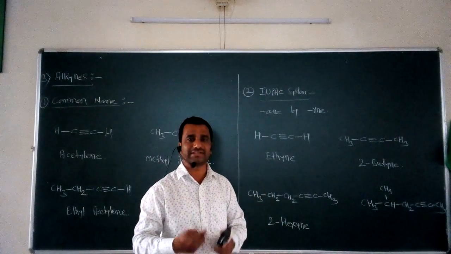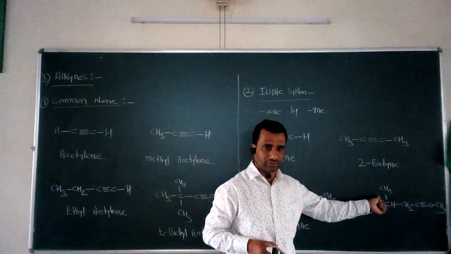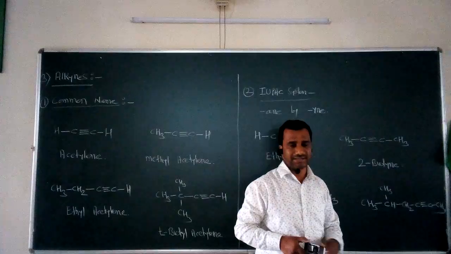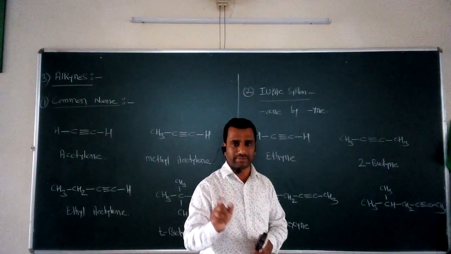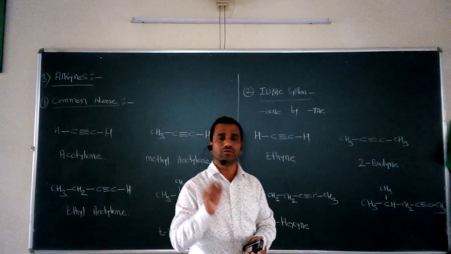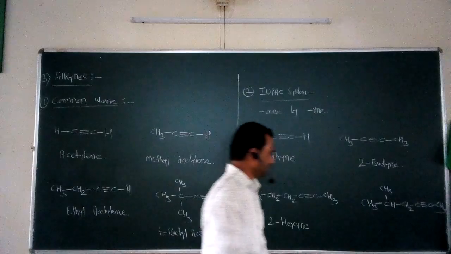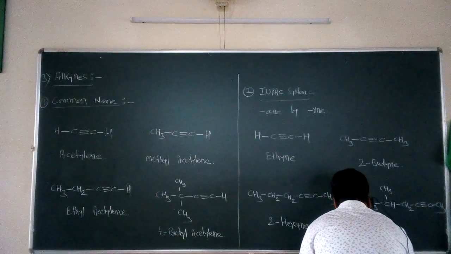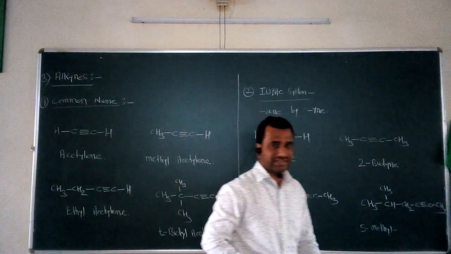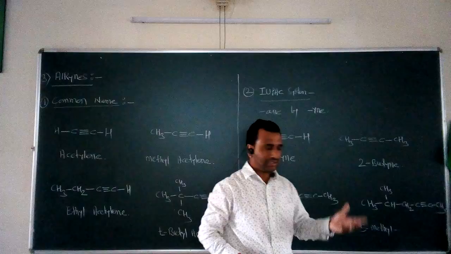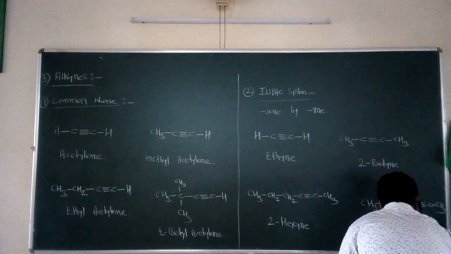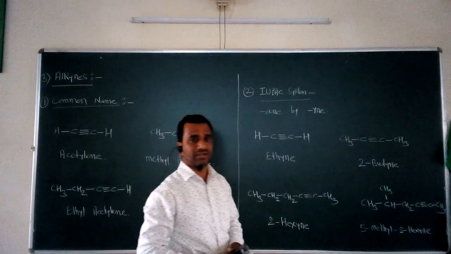Then we have to take into consideration the side chain. One side chain is present in the form of a methyl group at carbon number 5. Why is it 5? Because we have to give the numbering from the right hand side in order to get the lowest possible number for C triple bond C. So it is 1, 2, 3, 4, 5. At the 5 position, one methyl group is present, so the name begins with 5-methyl. And the next thing is the position of the triple bond, at the second carbon. So 5-methyl-2-hexyne is the IUPAC name for the given alkyne.